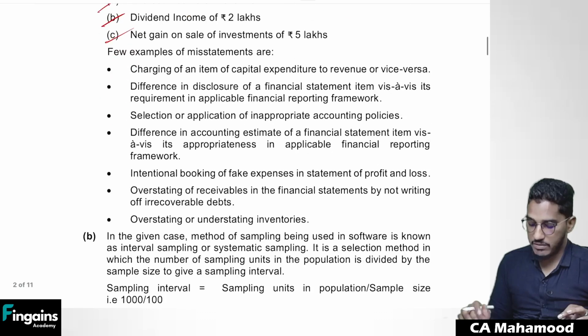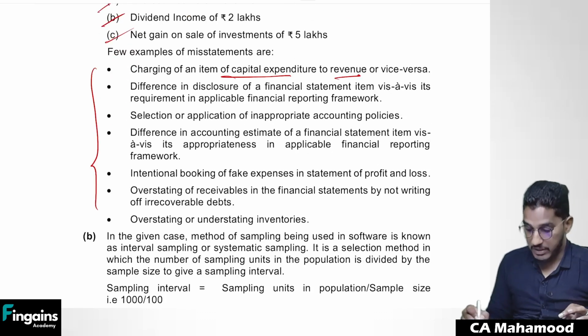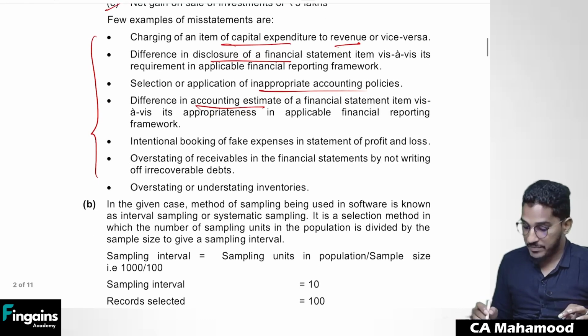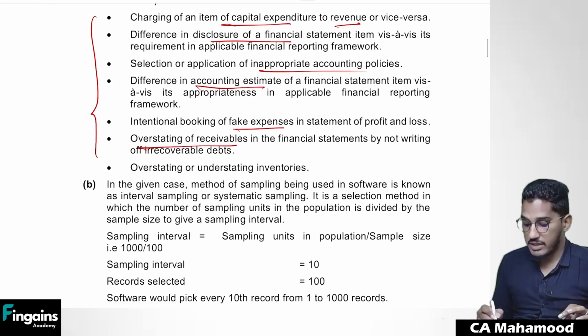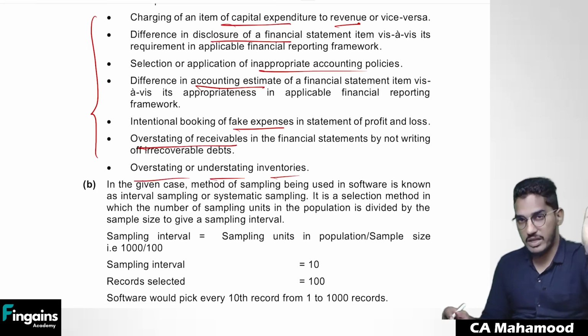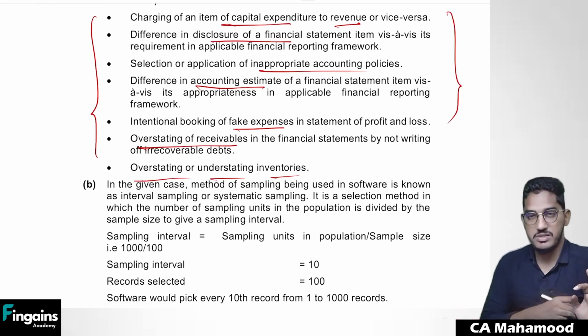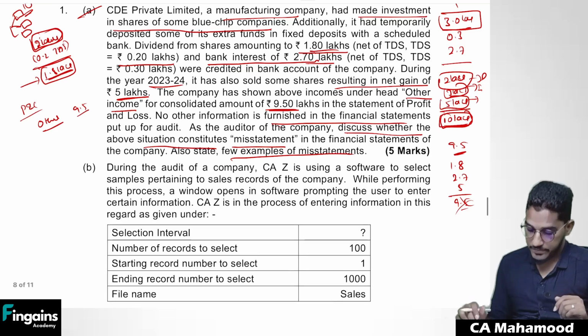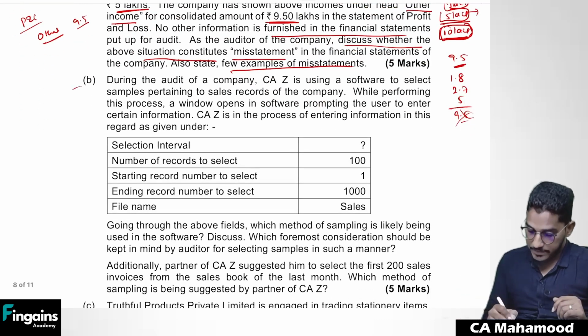So they have even given a few examples of the misstatements, like charging of capital expenditure to revenue, giving a wrong disclosure than the applicable financial reporting framework, applying inappropriate accounting policies, making wrong accounting estimates, intentional booking of fake expenses, fictitious expenses booking, overstating of the receivables, overstating or understating of inventories. Like that, numerous examples you can write. They're asking you to write few examples of the misstatement, so you can write any few examples. Clear? Now, let us look at the next question.